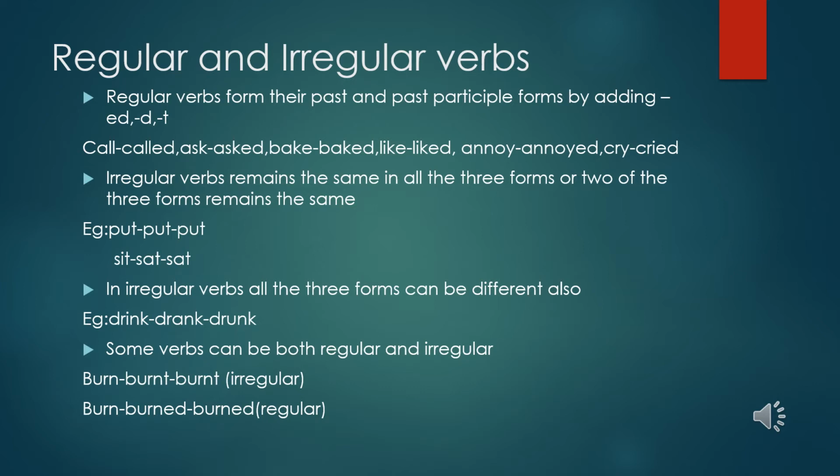Sometimes the three will be entirely different, like drink, drank and drunk. As there are always exceptional cases, you cannot stick to a fixed pattern. Sometimes you need to see whether the V2 and V3 are similar. If the two are similar, it will go to the irregular verbs.